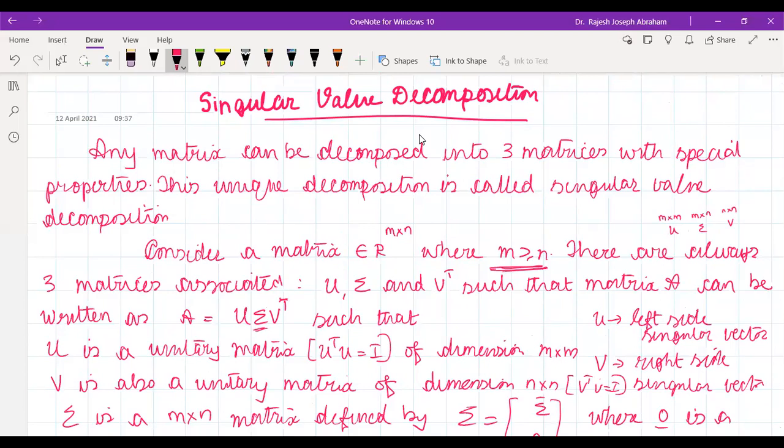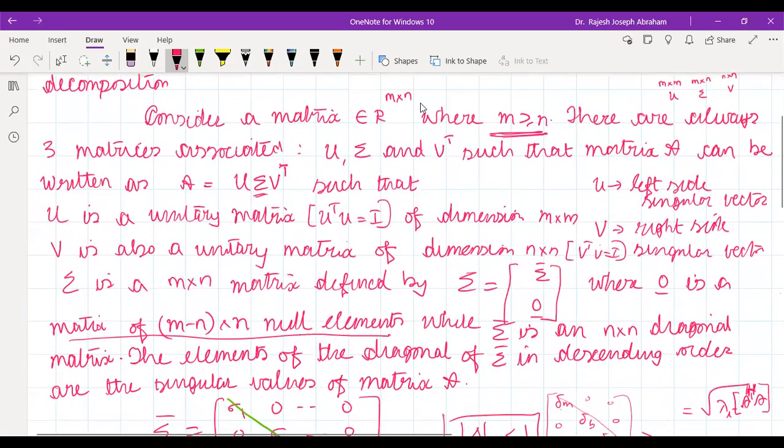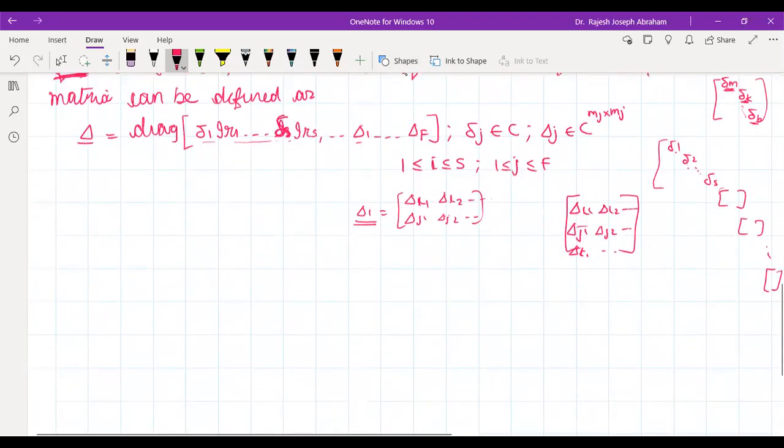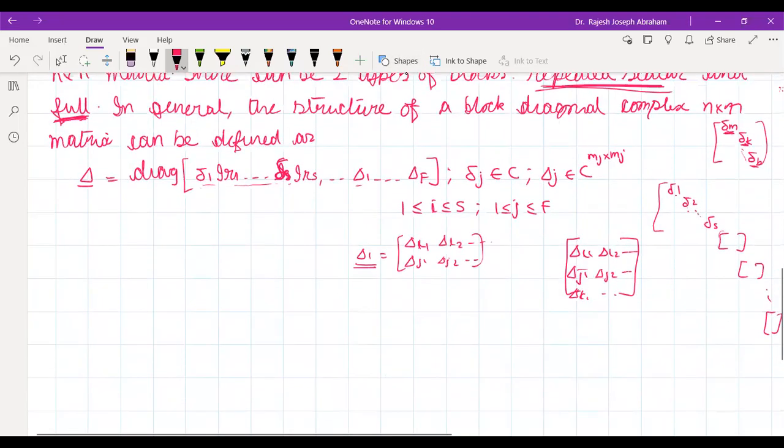In that case, epsilon bar should be M cross N to match this possibility, because you didn't mention the size of epsilon bar. You only mentioned the size of 0 bar. Anyway, next class I will clarify. I just want to go through that once again.